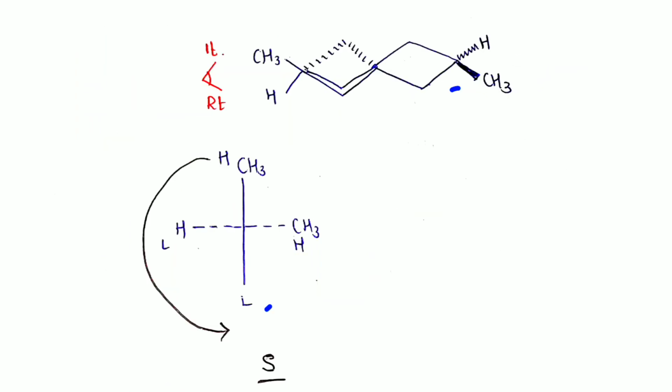In this spirane, I used the same method. Suppose I am looking at the molecule from this side. When I look from this side, this is my near carbon and this is my far carbon.